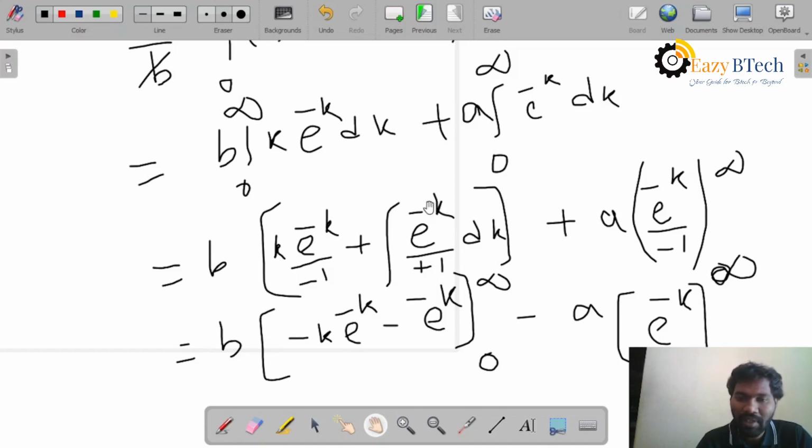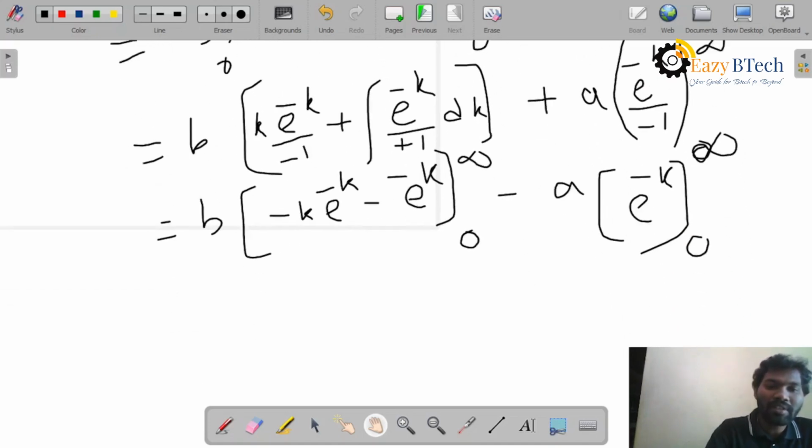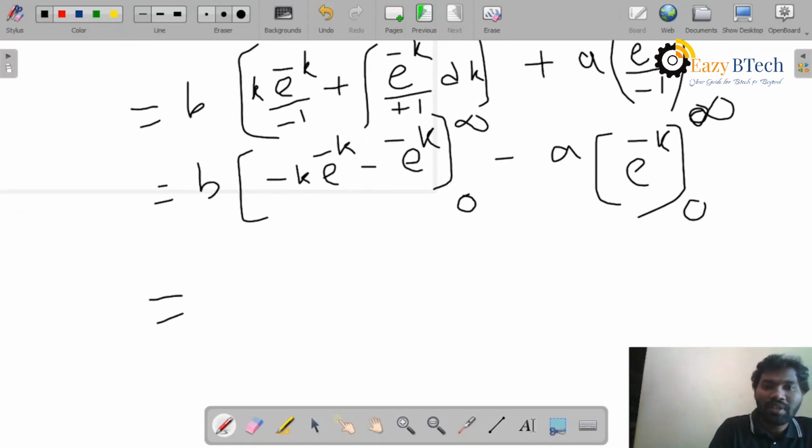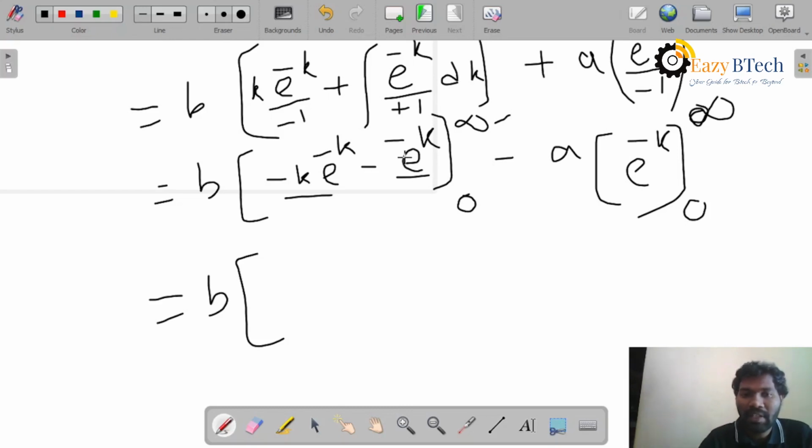So again I will do the integral, it becomes e power minus k by minus 1. I will take out the minus sign here and apply the integral limits. In the same way this one also. Now I will apply the integral limits. If you apply infinity as the upper limit, this becomes 0 and this also becomes 0. Why? Because e power minus infinity is equal to 0.